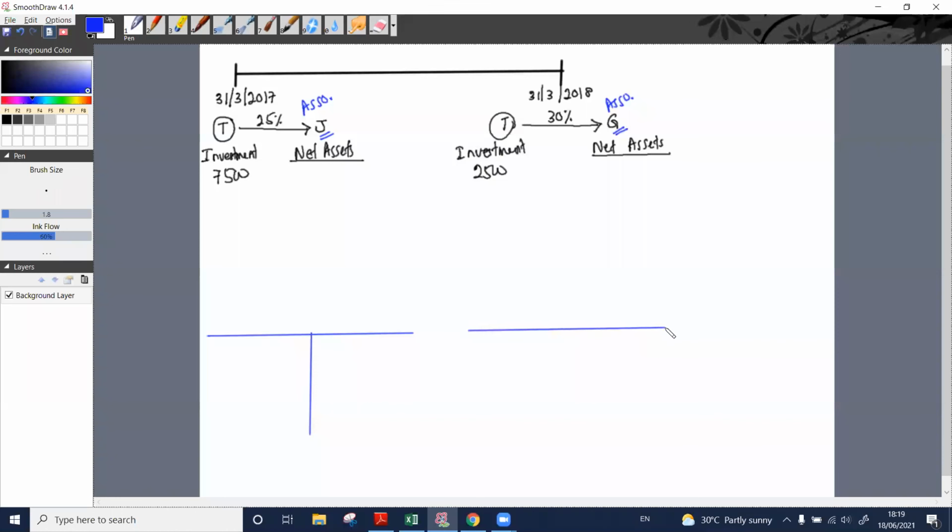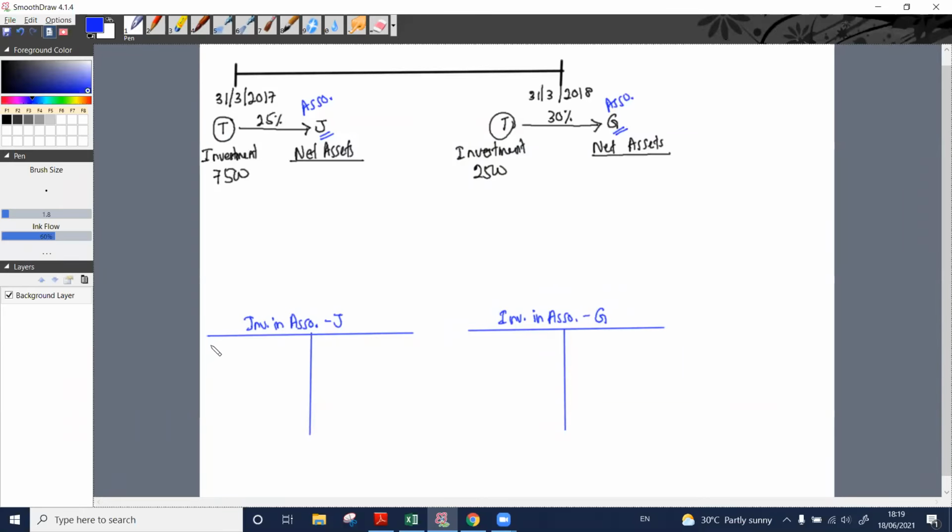What is the carrying amount of this investment? We should present that in our consolidated statement of financial position. Investment in associate. This is Jerry PLC. Here, investment in associate. This is Garfield PLC. Right. Here, what are the figures we can take?